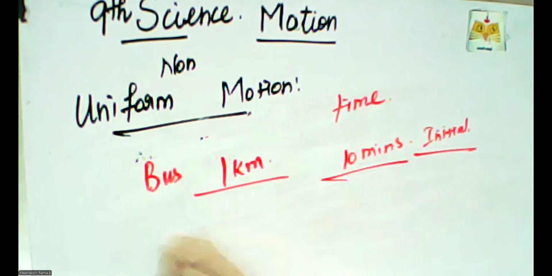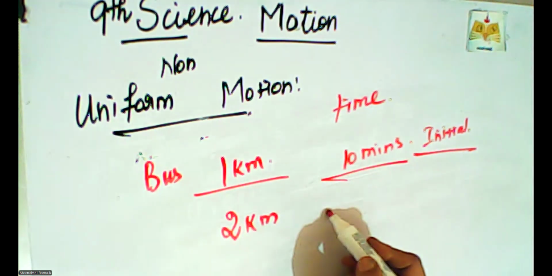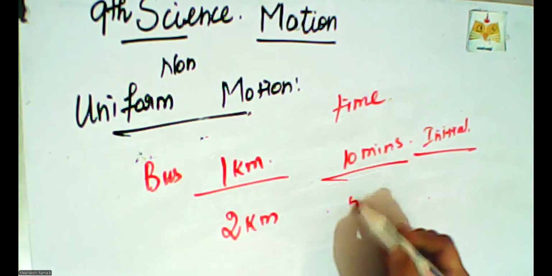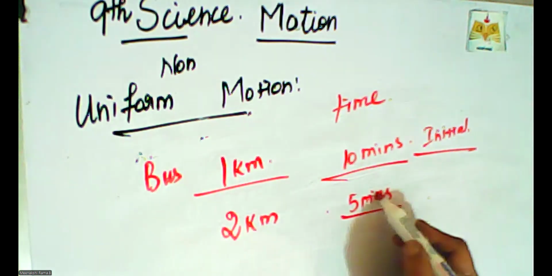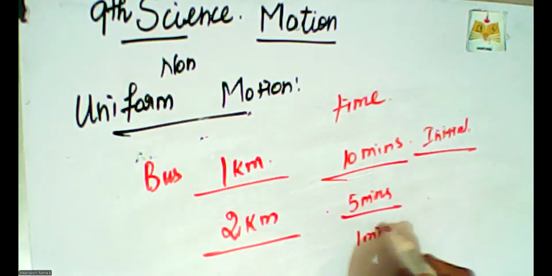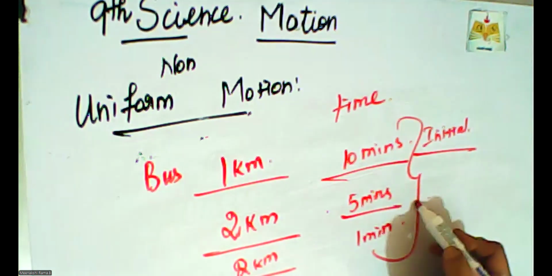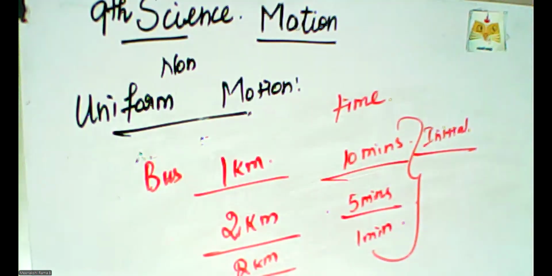And then another 2 kilometers the bus crossed within 5 minutes. This kind of motion is called non-uniform, with unequal traveling times.